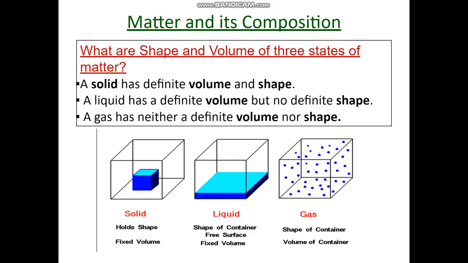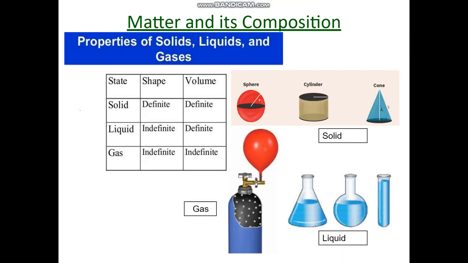In case of gases, a gas has neither a definite volume nor a definite shape. It assumes the shape and volume of the container. This is because in gas, intermolecular force is so weak that molecules are free to move to every part of the container and they can occupy the entire volume. Thus, a gas assumes the shape and volume of the container.